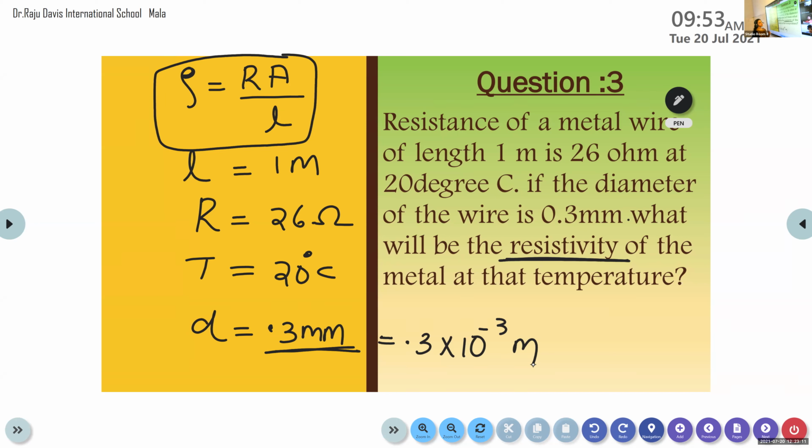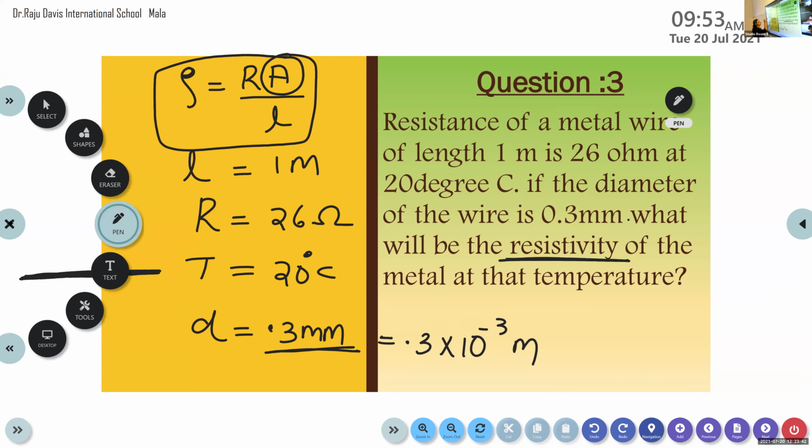But here, students, actually we need the term area. The term area is absent. So how can we find out the area? What is the material we consider here? What is the conductor in this question? It is a metal wire. We know that a wire looks like this. So here we can calculate the area.